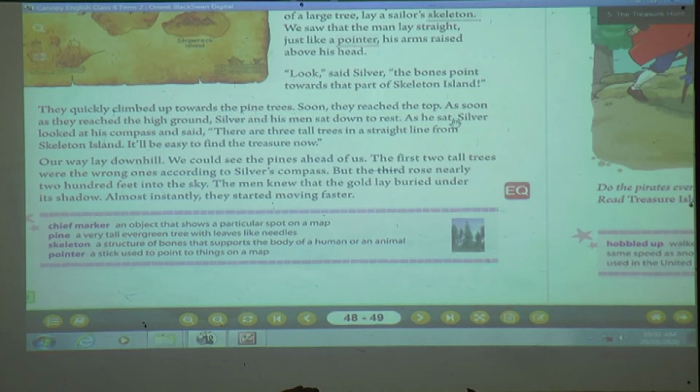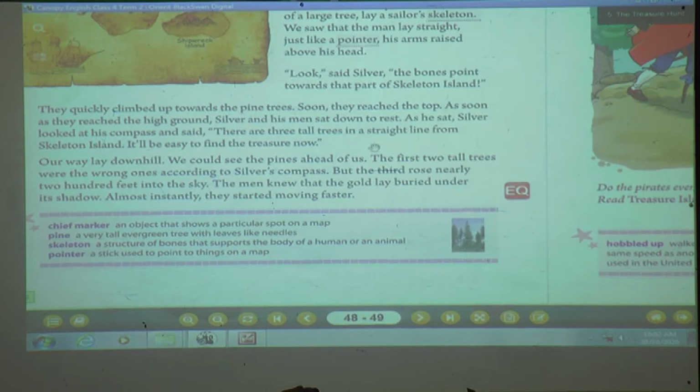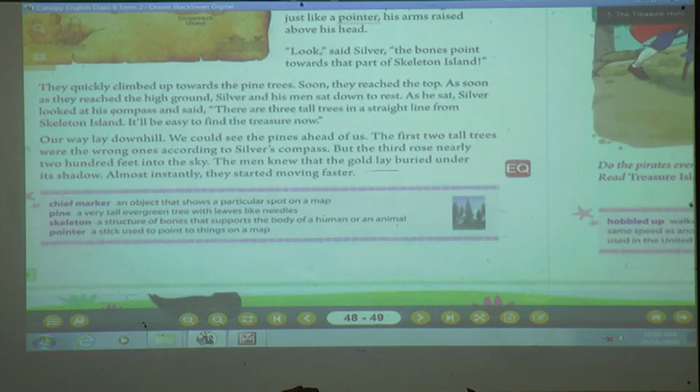And as he sat, what happened? Silver looked at his compass and said, there are 3 tall trees in a straight line from Skeleton Island, and it will be easy to find the treasure now. And what did they see? That there are 3 tall trees. Can you see here? Yes, there are 3. He looked at the compass. Compass means a map showing. So that compass was showing that there are 3 tall trees in a straight line from that Skeleton Island, and now it was easy for them to find the treasure. So we'll see whether they have reached that treasure or not.